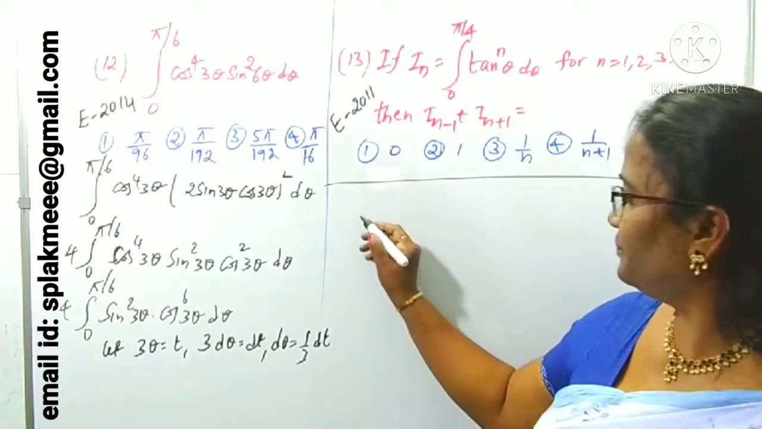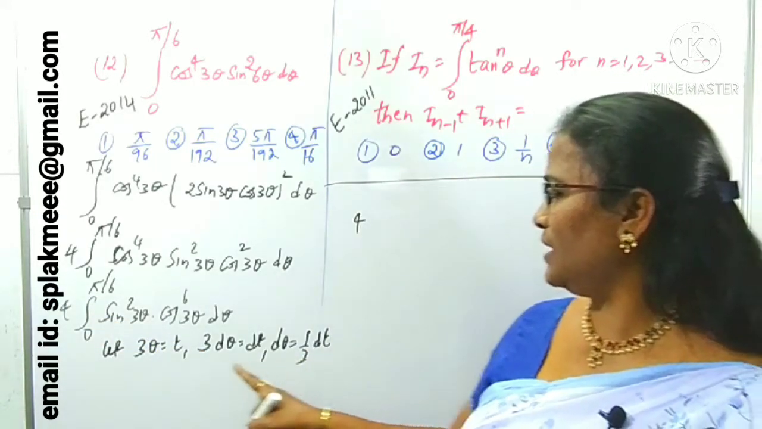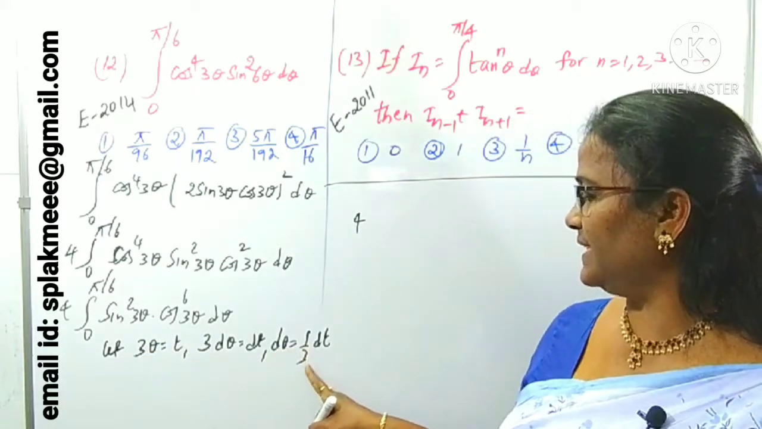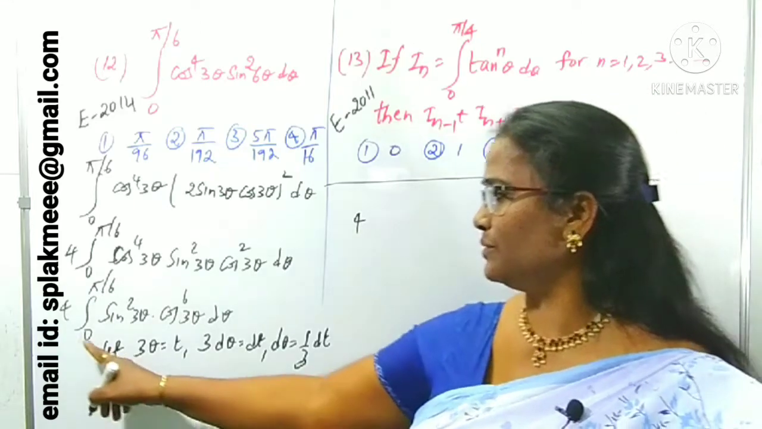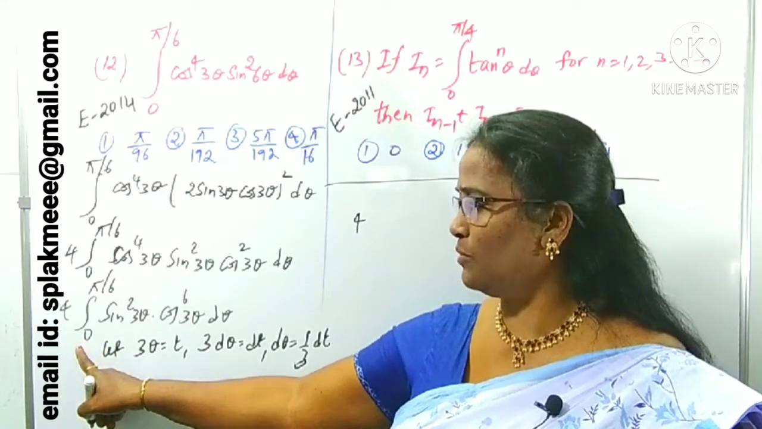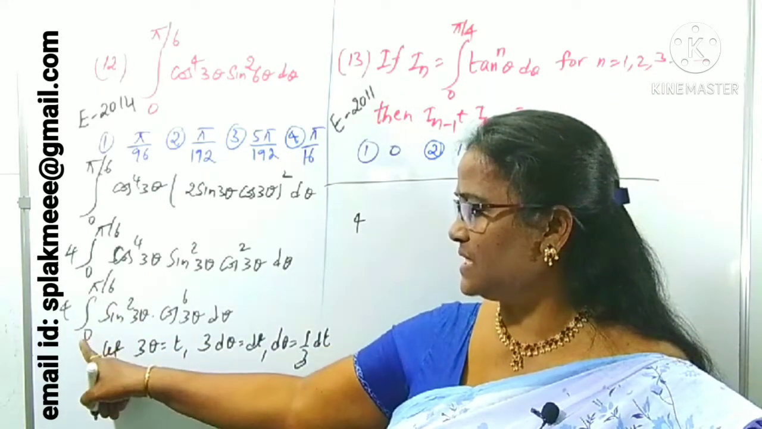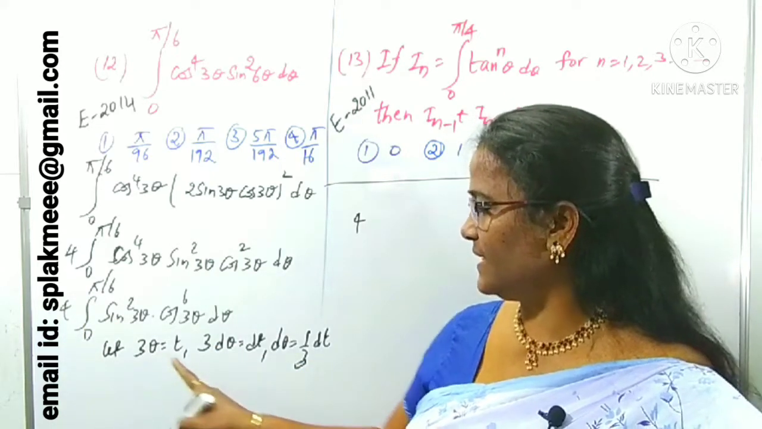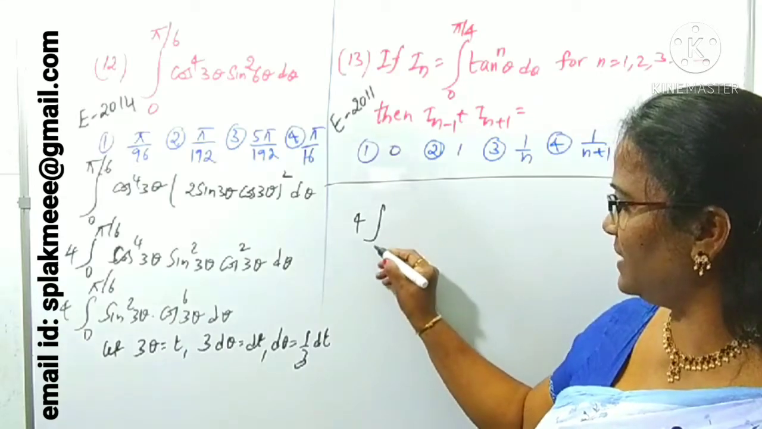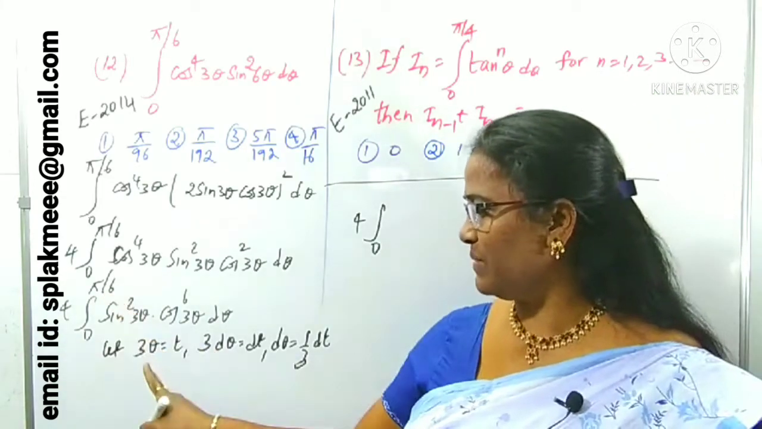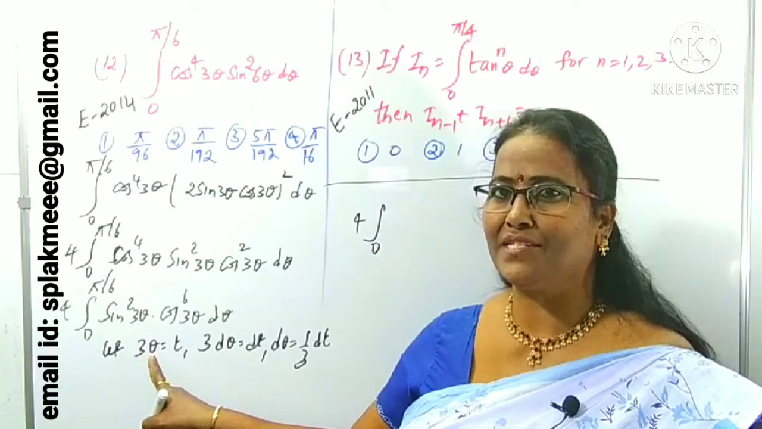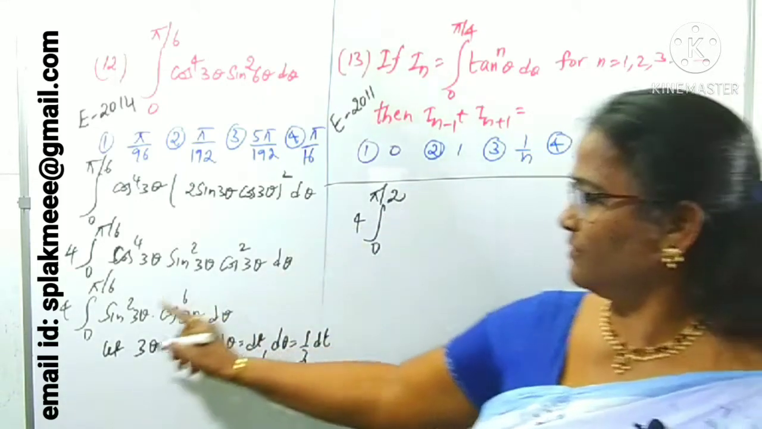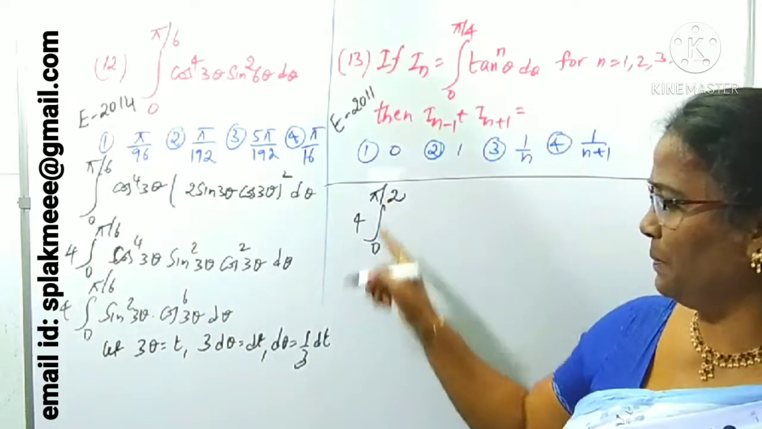Now I am doing this here: 4 into, replacing 3θ with t, dθ is 1/3 dt. What do you have to do now? Limit changing. What are the lower limit and upper limit of θ? 0 to π/6. If θ is 0, what is t? t is 0, meaning the lower limit of t is 0. If θ is π/6, 3 into π/6 is how much? Yes, π/2. Now limits are changing from 0 to π/6 to 0 to π/2.